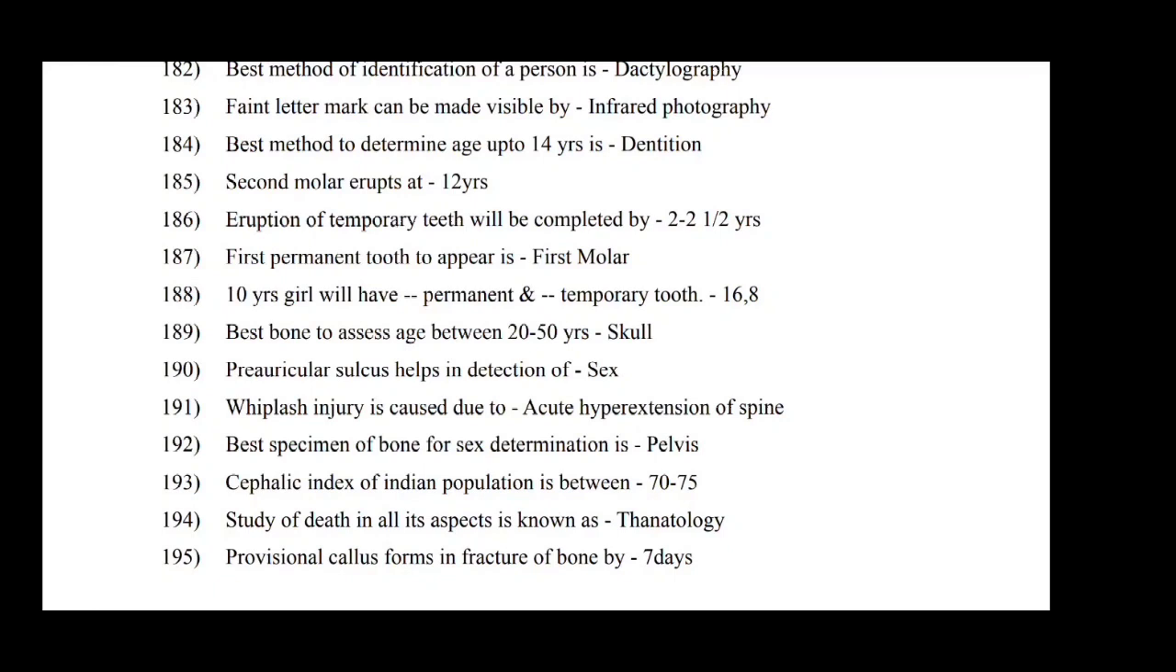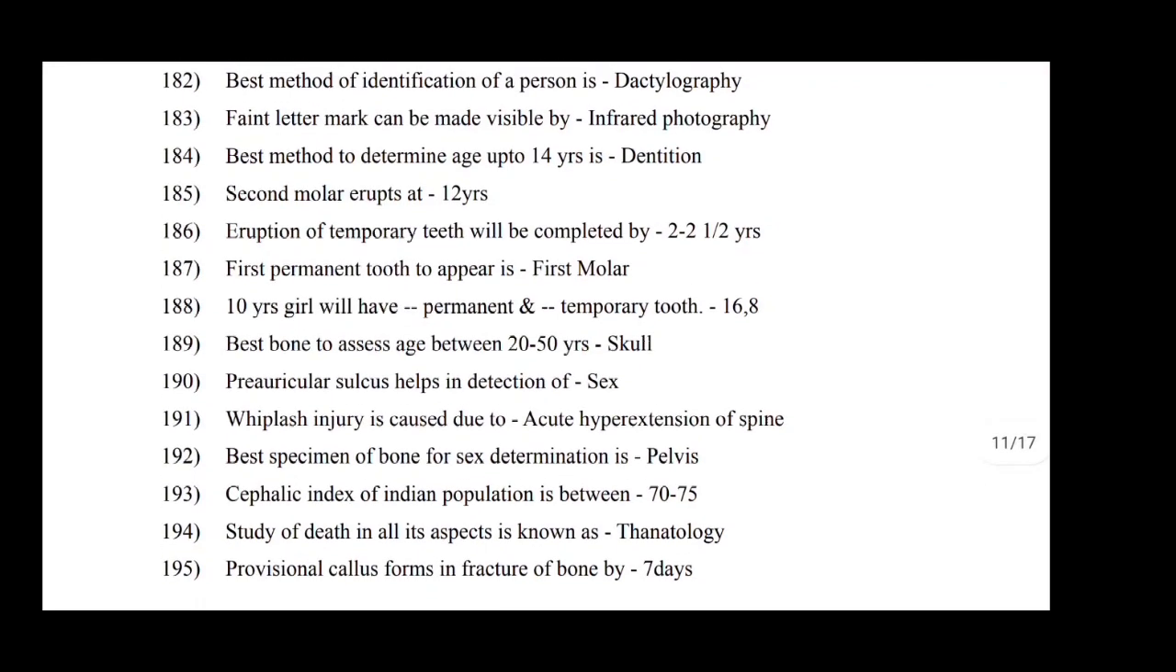Preauricular sulcus helps in detection of sex. Whiplash injury is caused due to acute hyperextension of the spine. Best bone for sex determination is the pelvis. Cephalic index of the Indian population is between 70 to 75. Study of death in all aspects is the science called thanatology. Provisional callus forms in fracture of bone by 7 days.